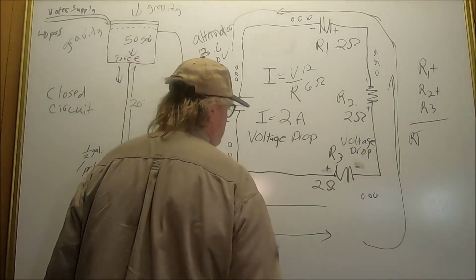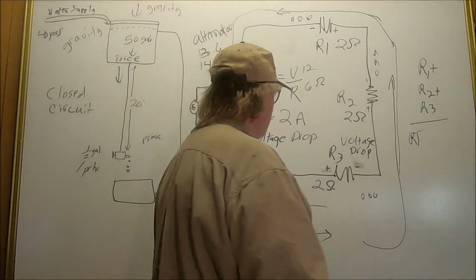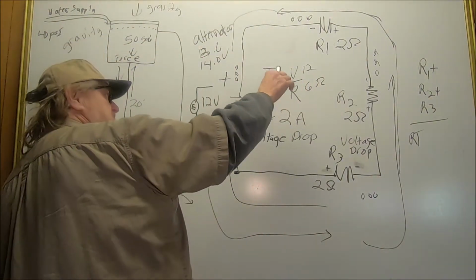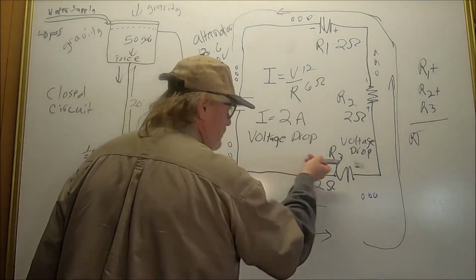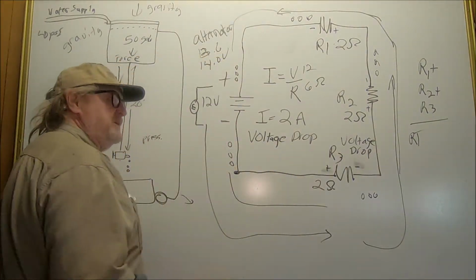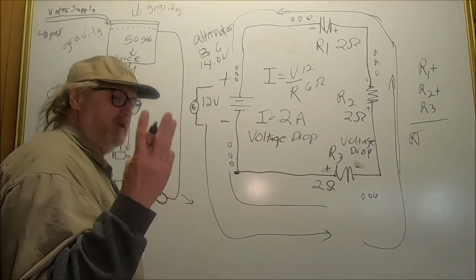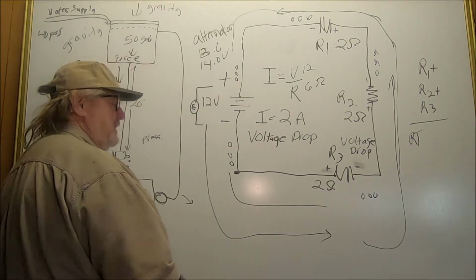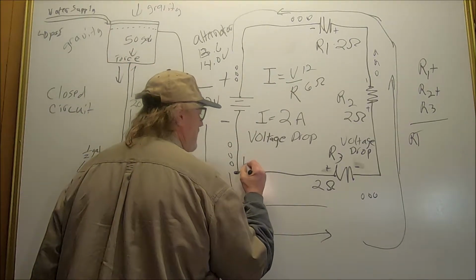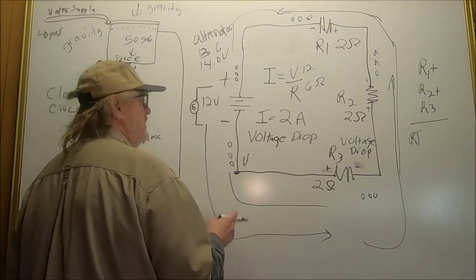So how would we find this out? All right, here's another equation. We have learned one equation so far: I equals V divided by R. But how do I find out the voltage drop across here? That would have me looking for voltage. How do we find voltage? There are three forms of Ohm's law to prove a circuit. The second form we're going to learn is how to find voltage. If I know two, then I know the other one.